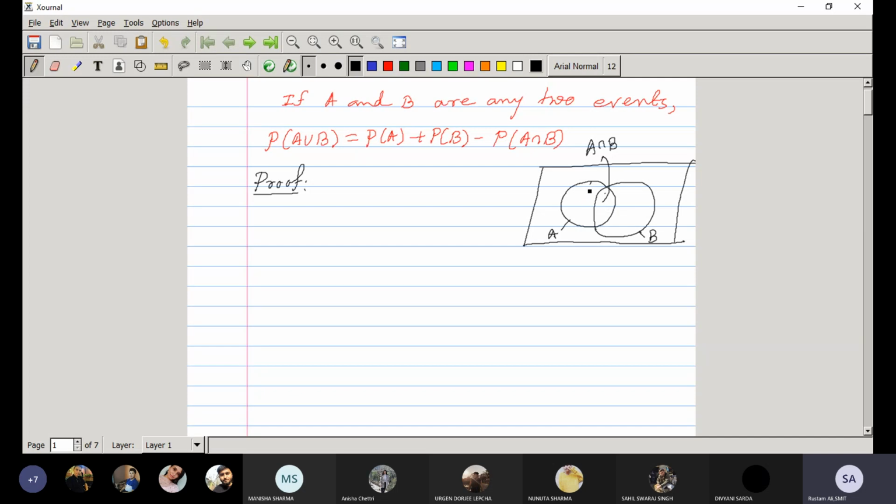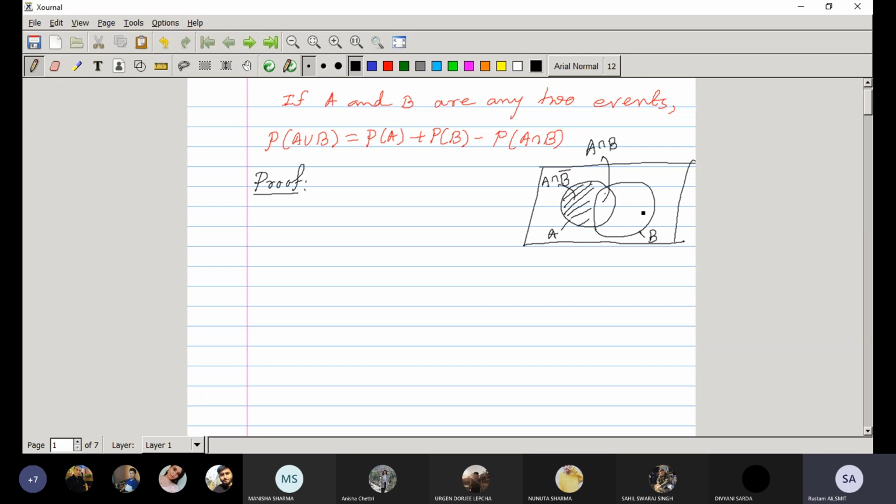Now this much event is inside A but outside B. Outside B means B complement. So this is common to inside A together with outside B, which is A intersection B complement.